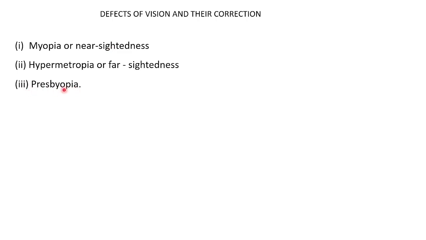Another age-related problem is presbyopia. I will discuss it separately. Don't worry about that. So all of you please write down all these defects of vision. There are three types of defects of vision. Please write them. I will explain each and everything in detail. For the time being, please write these three defects.